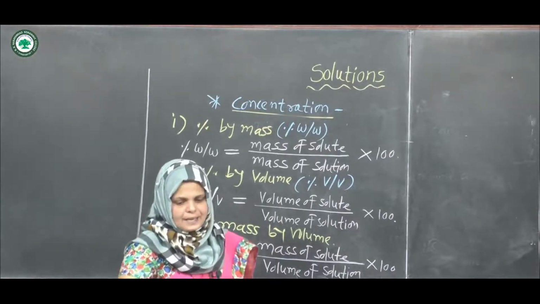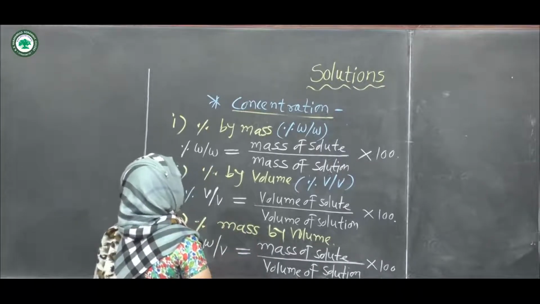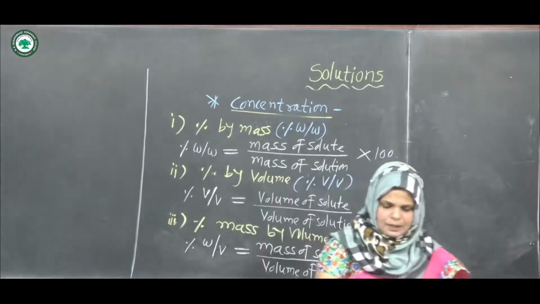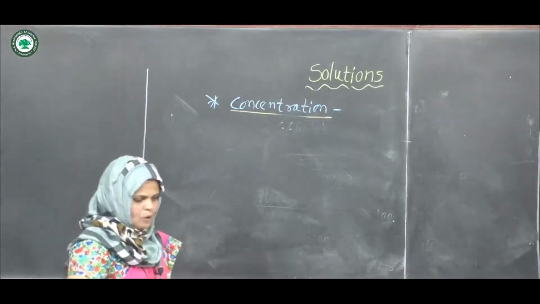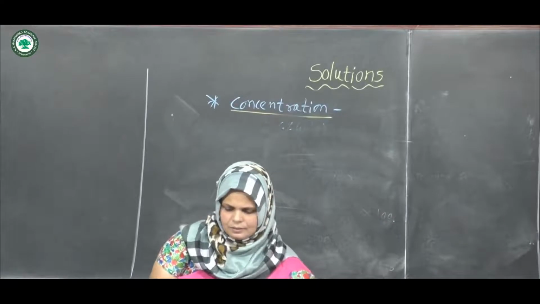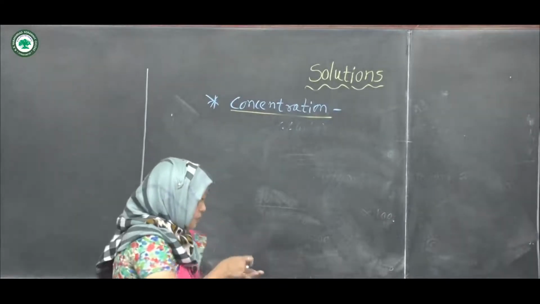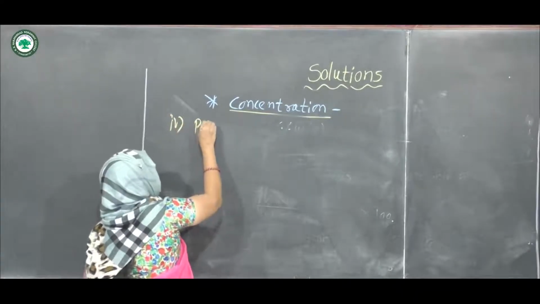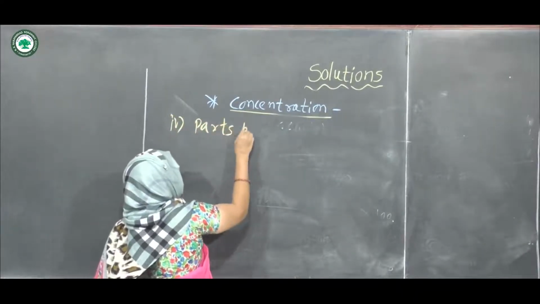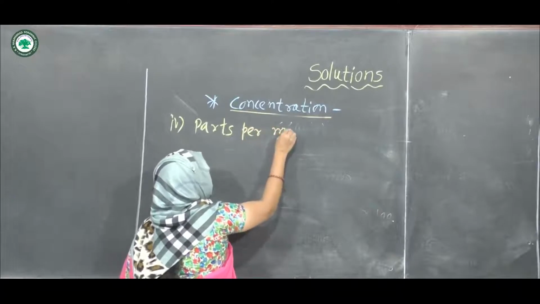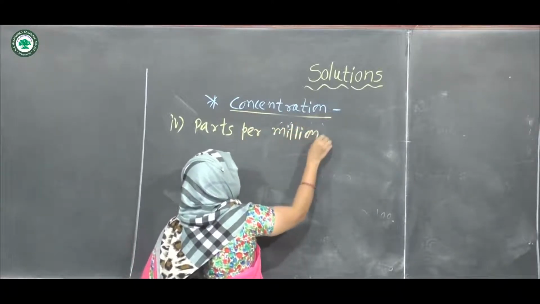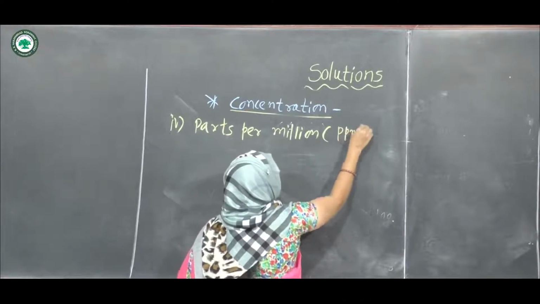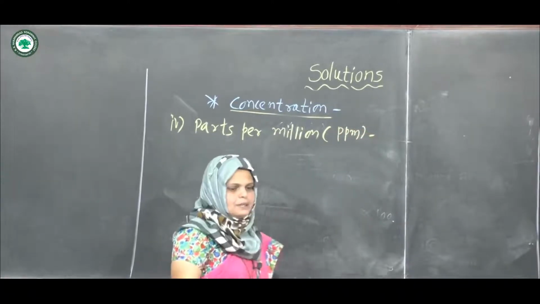Okay, then next, parts per million. The fourth type of concentration term is parts per million, in short ppm.